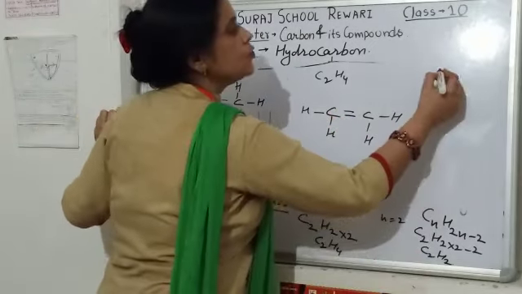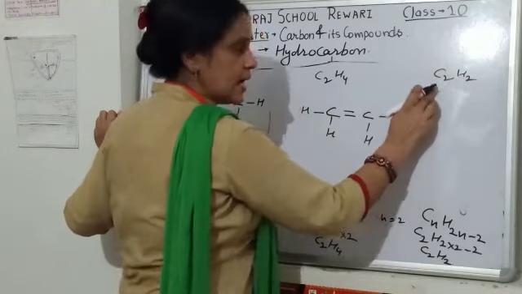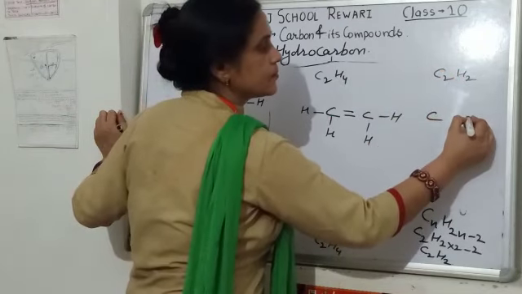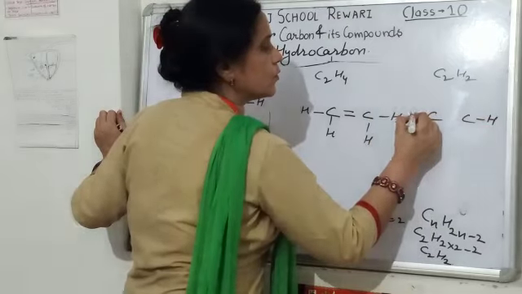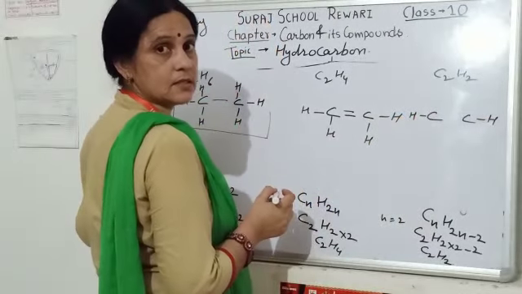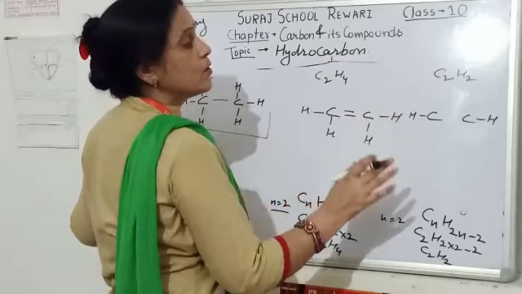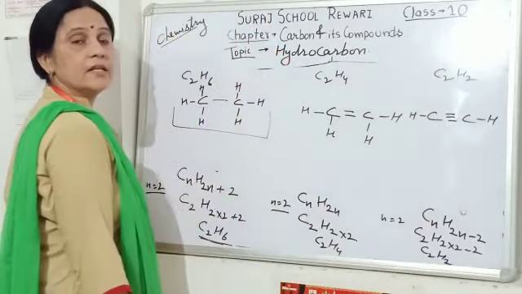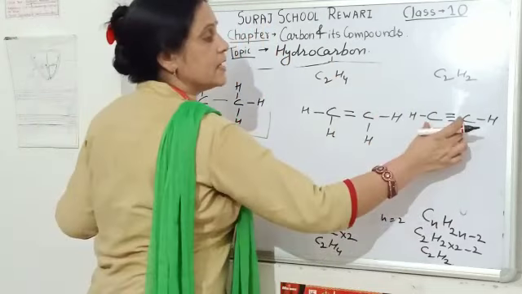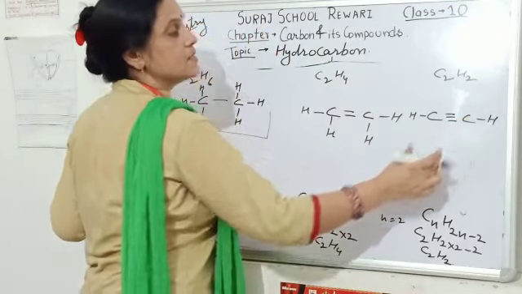Now it is C2H2. Again we have 2 carbons and we have 2 hydrogen. So it is distributed like this. To complete the 4 bonds of carbon, we have to place a triple bond between these 2 carbons, and it becomes alkyne. The name is ethyne.